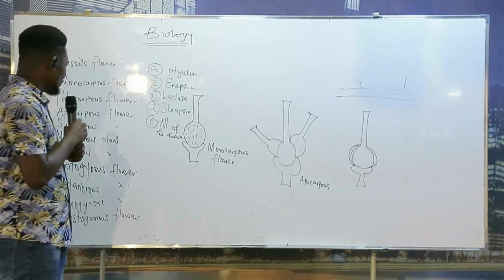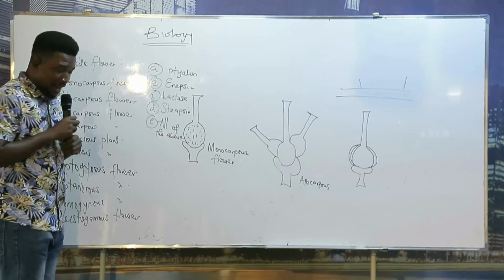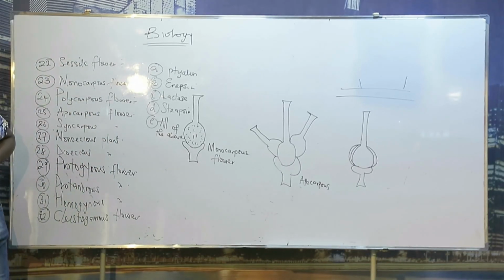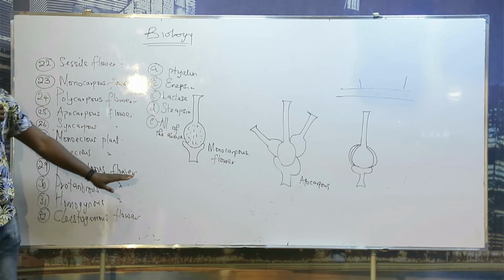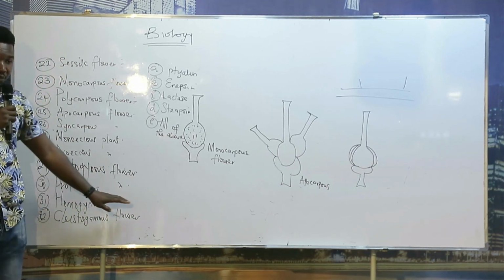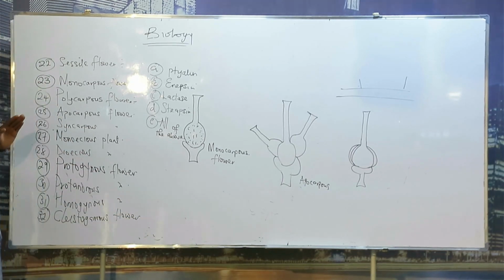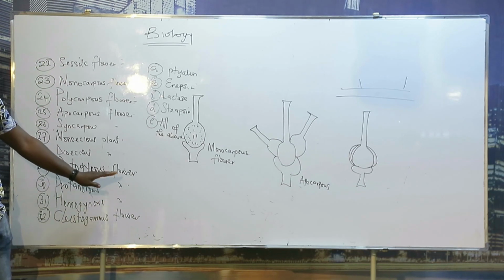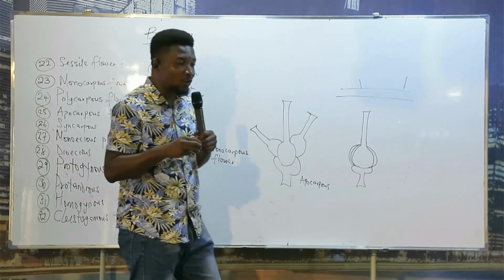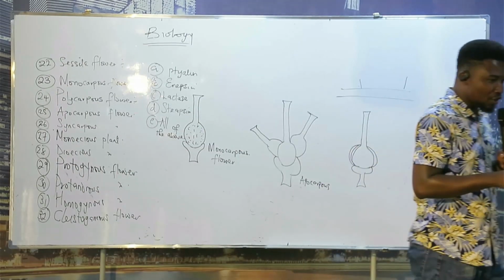Now, most times, the terminologies in biology seem to be the same. We are going into protogynous flower and protandrous flower. A flower is said to be protogynous when the stigma matures before the anther.